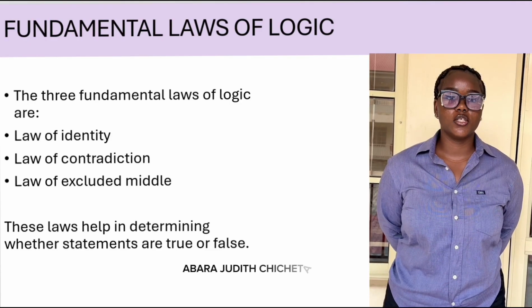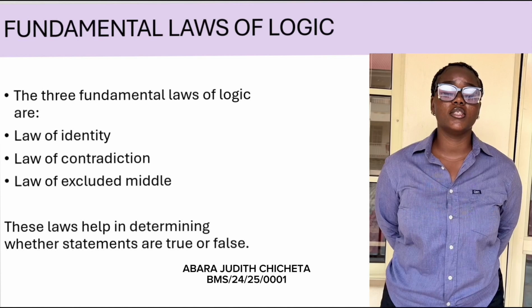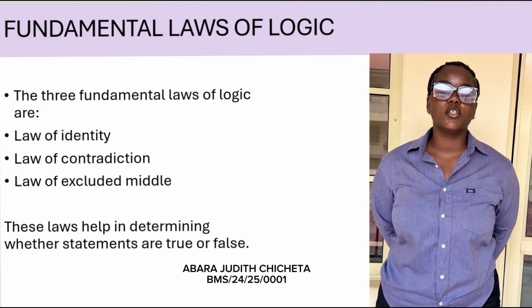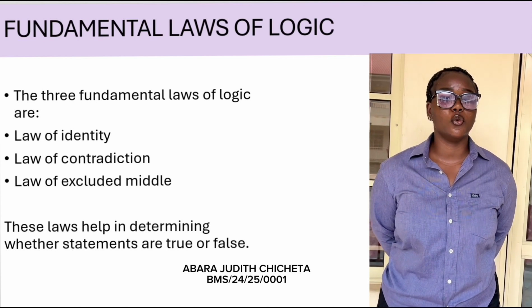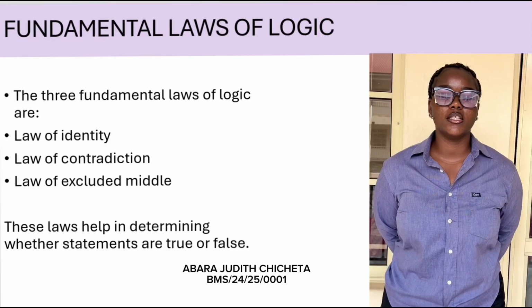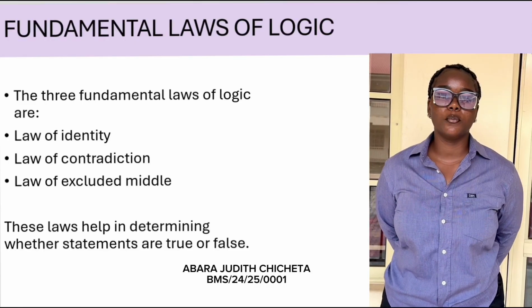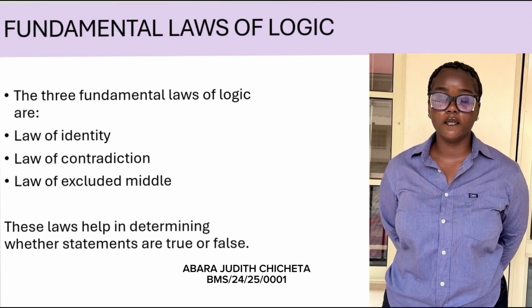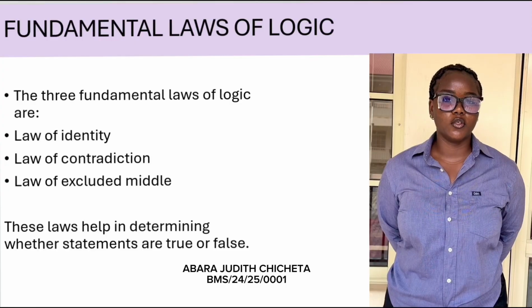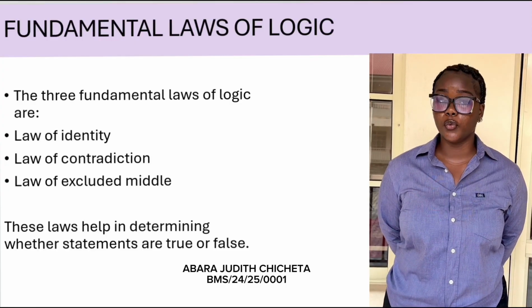My name is Judith. I'll be talking on the third law of logic, which is the law of excluded middle. This law states that a statement can either be true or false without a third alternative between these two options. For example, the light is on, the light is off. This statement can either be true or false. There is no proposition that it is partly true or partly false.